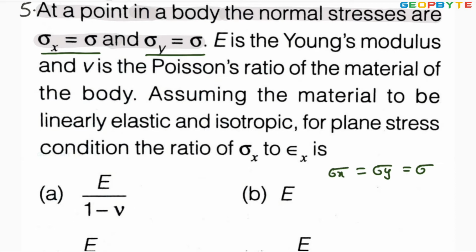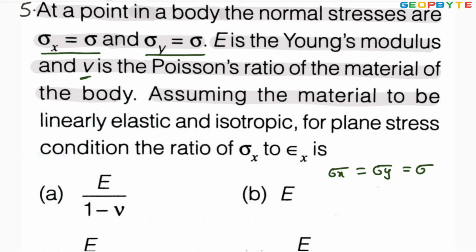Stress in x coordinate equal to stress in y coordinate equal to sigma. Okay. E is the Young's modulus, and mu is the Poisson's ratio of the material of the body.